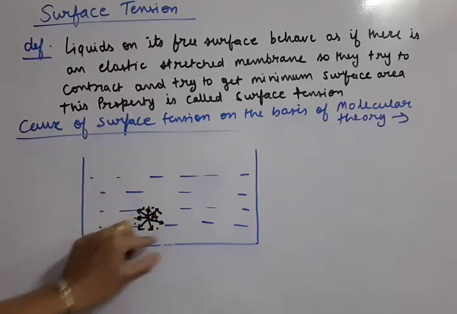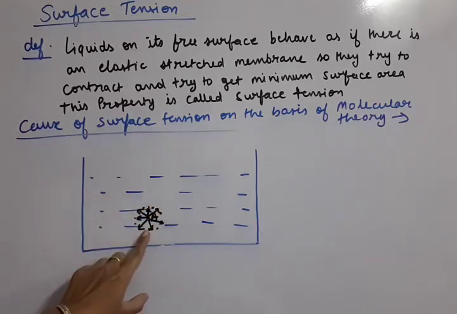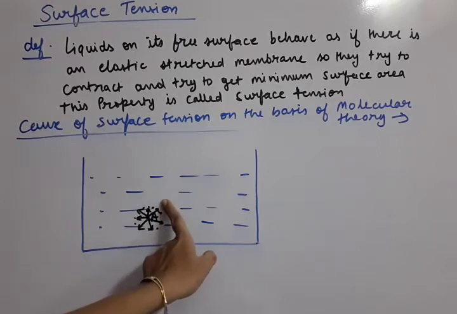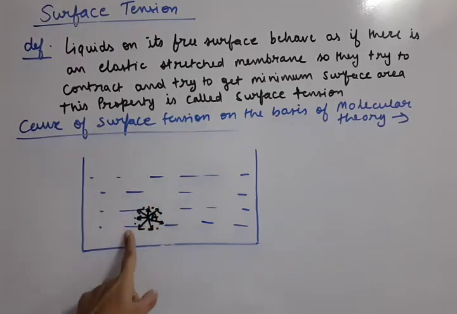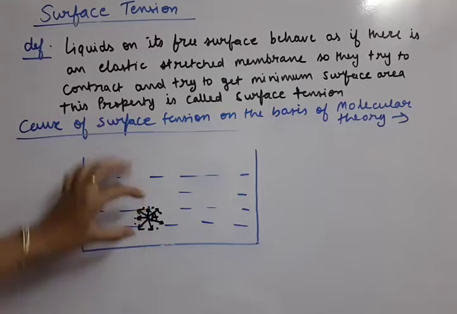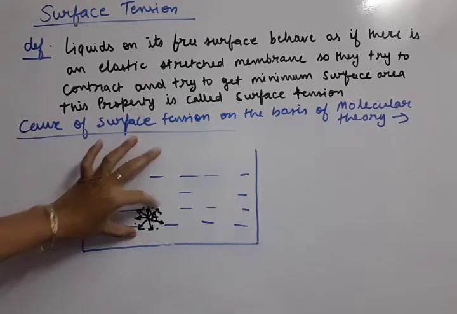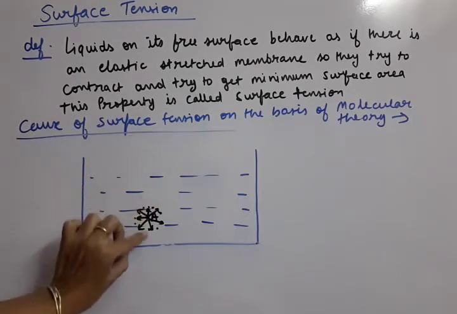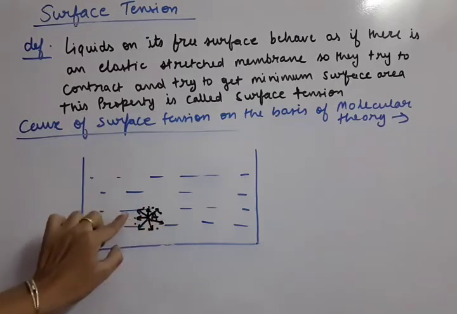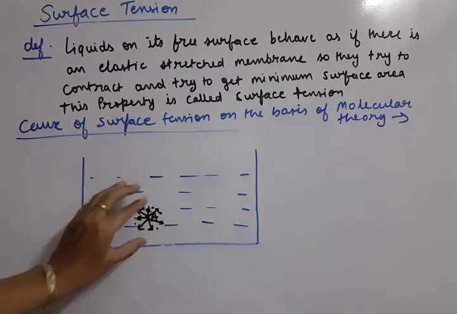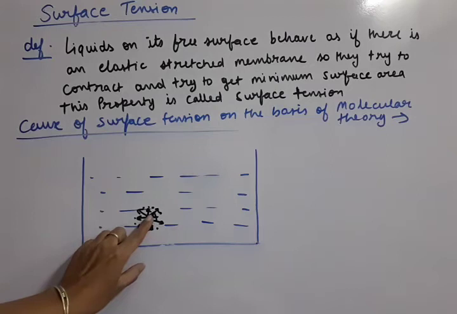So the net force on this molecule is 0, because if one molecule is attracting it this side, another molecule this side is attracting it. So these forces are equal and opposite, so they cancel. In the same manner, this force gets cancelled. So this way all the forces get cancelled. So this molecule A is at rest, in equilibrium.